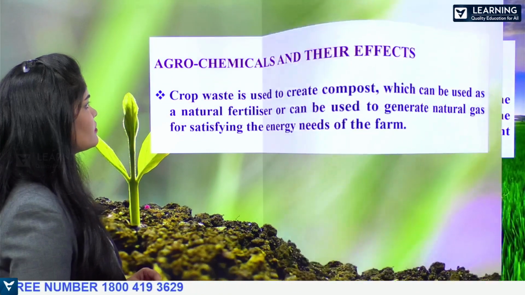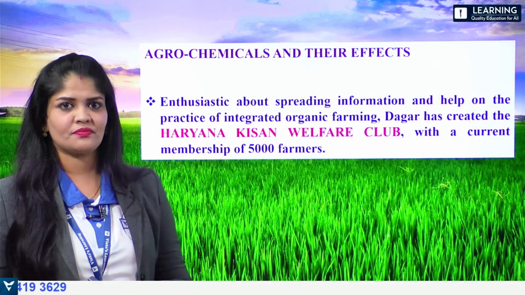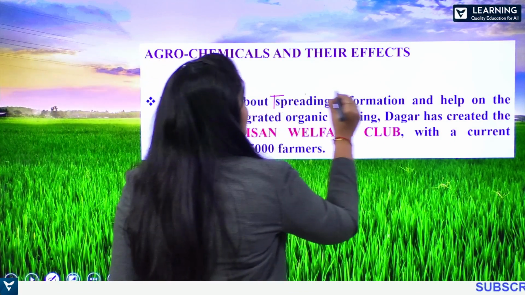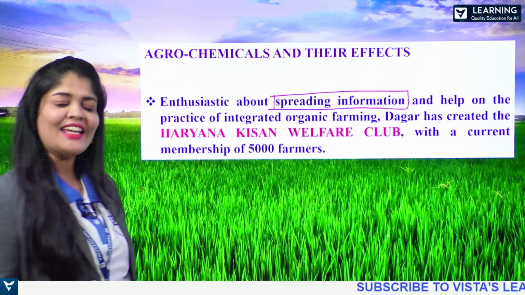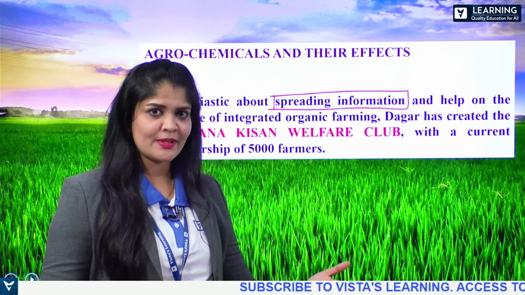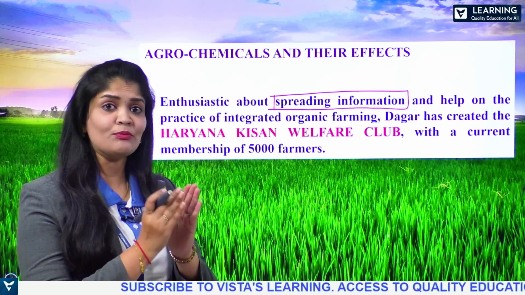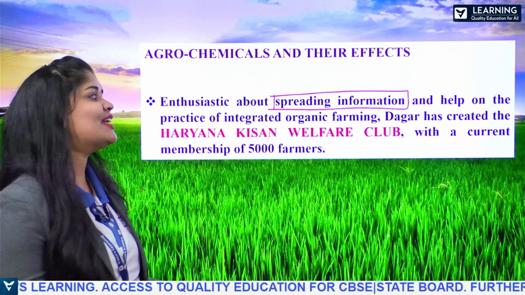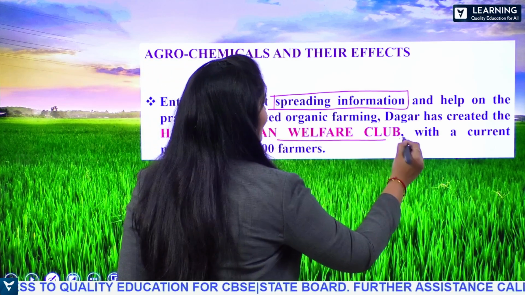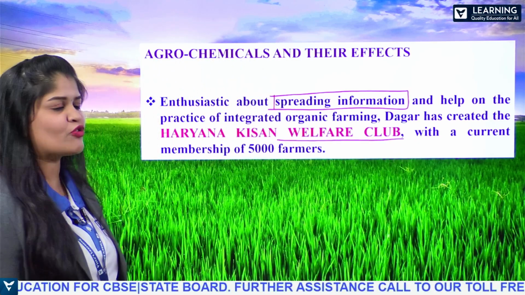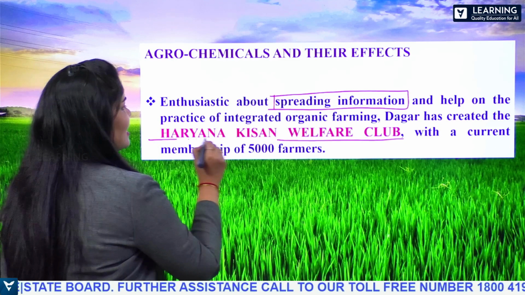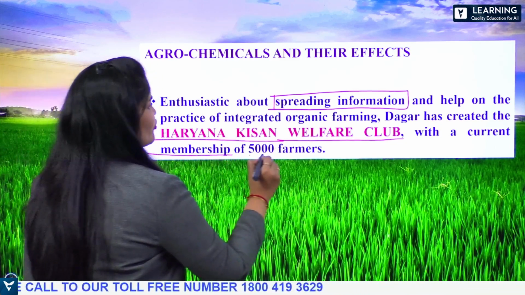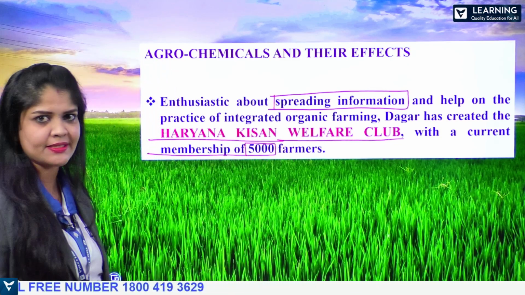Now here, and also as we already mentioned, he spreads the information and encourages the remaining farmers also, made them understand the importance of this integrated organic farming, and he established a welfare club. Dagar established a welfare club, and that is Haryana Kisan Welfare Club, with a current membership of 5,000 farmers.